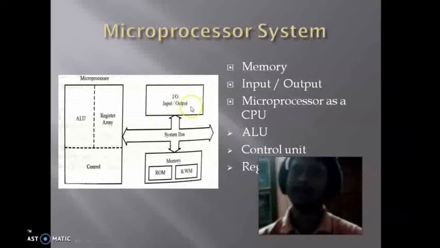At the same time, after execution of the addition program written into the memory, the result can be seen by using a display device. So that's why we have to connect a display with a microprocessor so that we can see the result as an output. That's why this kind of input and output devices are connected with a microprocessor by using the system bus.